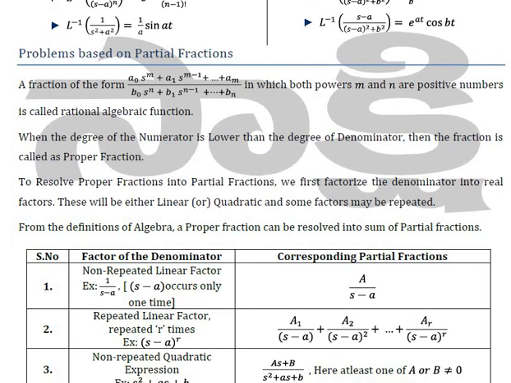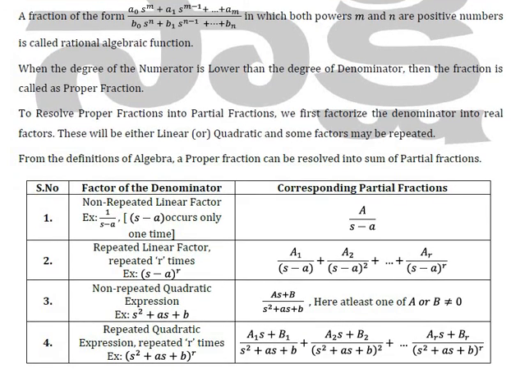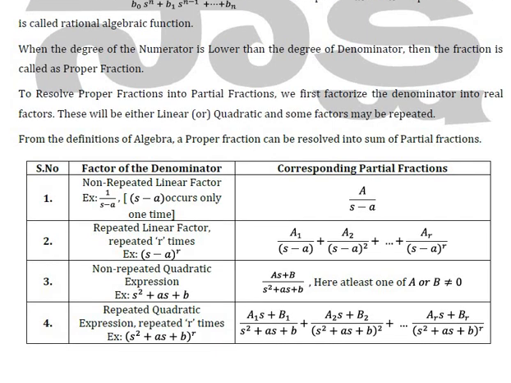So this is the table which shows the factor of the denominator and the corresponding partial fractions of that. The first one is a non-repeated linear factor, that is s minus a, which occurs only one time. So in partial fraction form, it is A by s minus a. When the linear factor is repeated r times, that is s minus a to the power r, the corresponding partial fraction should be A1 by s minus a plus A2 by (s minus a) square plus up to Ar by (s minus a) to the power r.